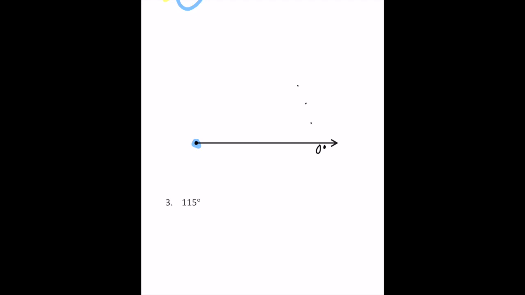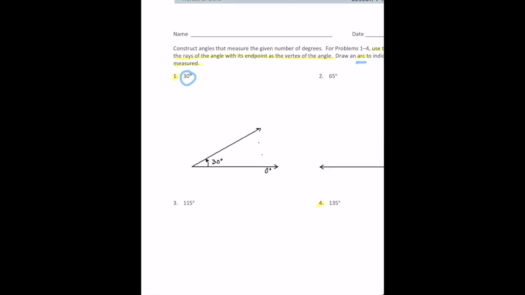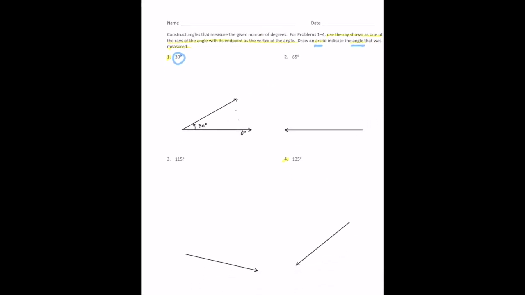So now we can take our protractor, the ruler portion, the straight edge, and create another ray. In this case, we're going to follow that out. And here we are, 30 degrees. Okay.